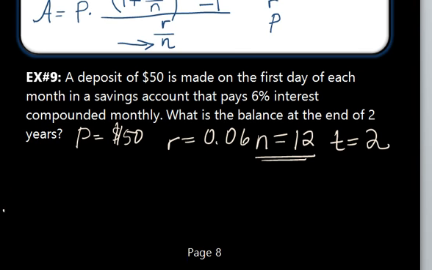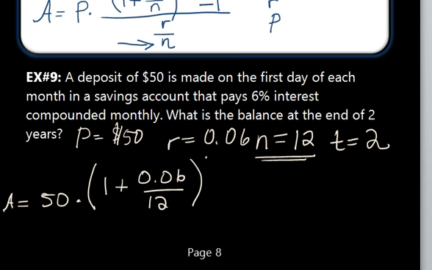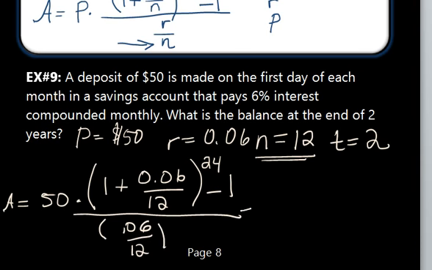So plugging this into the formula that we just listed above, we can plug in 50 where we see an A. And we are going to multiply that by 1 plus 0.06 over 12 and raise that to 12 times 2, which is 24. We will subtract 1 and divide everything by 0.06 divided by 12, which gives us the value of $1,271.60.